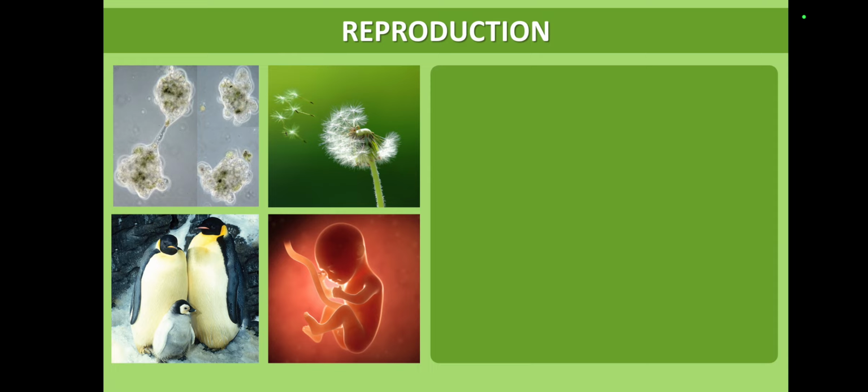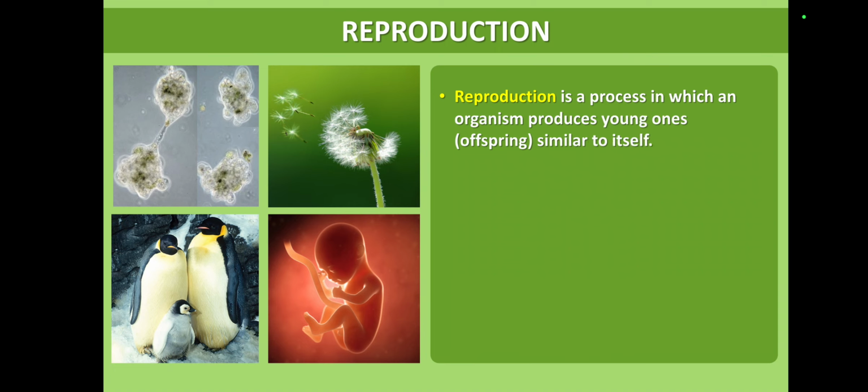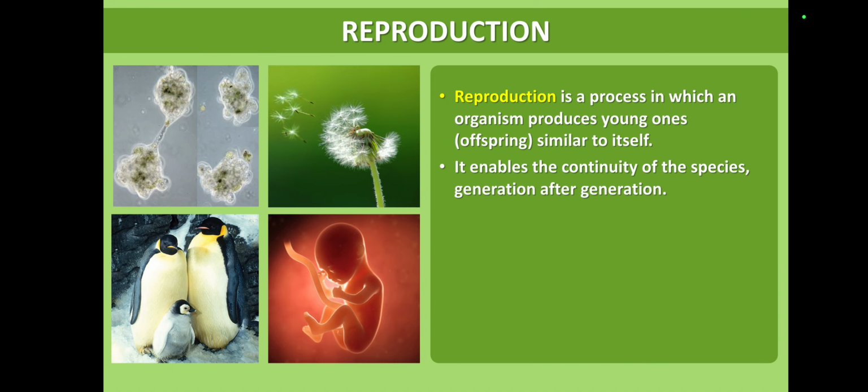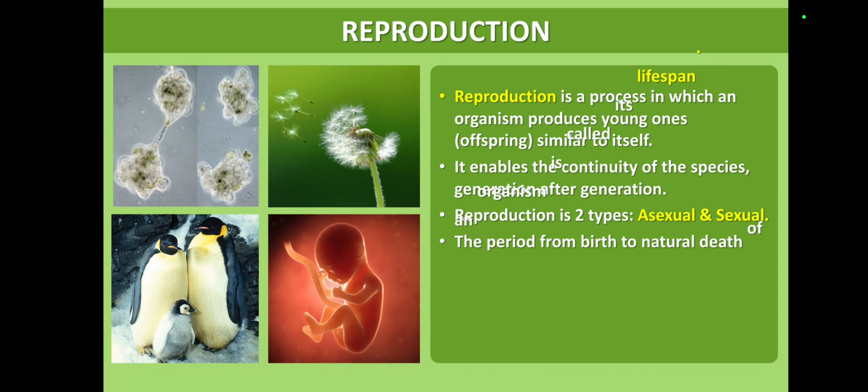See the diagrammatic representations. There are different types of organisms given in this slide. Reproduction is a process in which an organism produces young ones, that is, offspring, similar to itself. Reproduction enables the continuity of the life of the species generation after generation. For that only, every organism produces their own kind of another organism either by asexual method or sexual method. What is the difference between asexual and sexual methods? Asexual reproduction takes place by the involvement of a single organism. Sexual reproduction takes place by the involvement of two organisms.